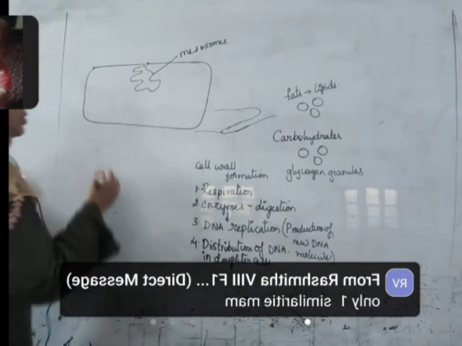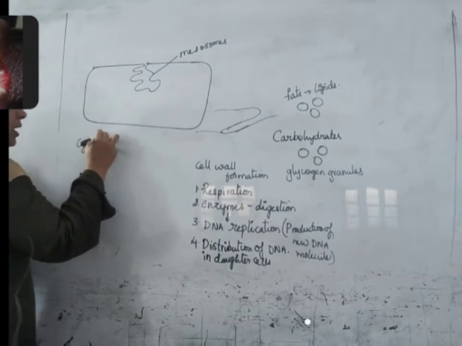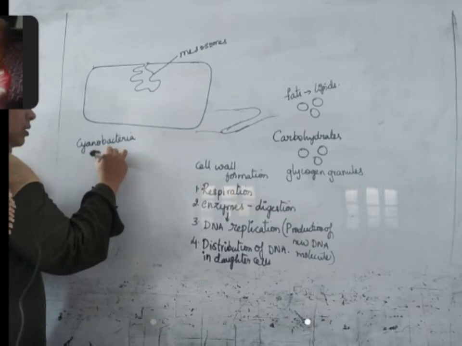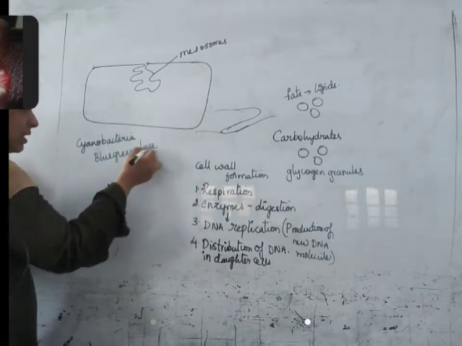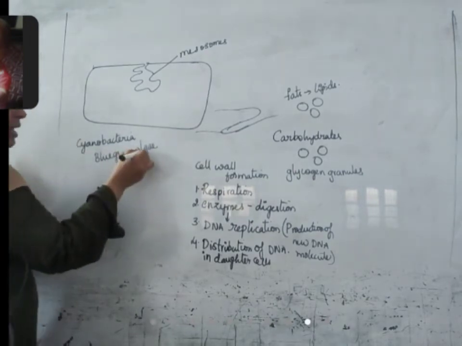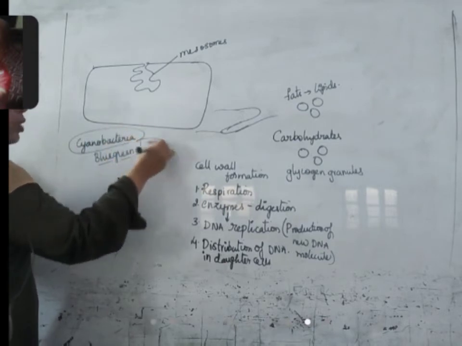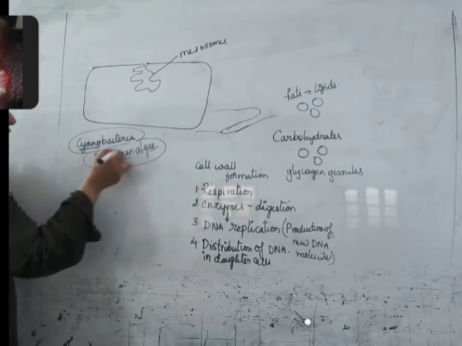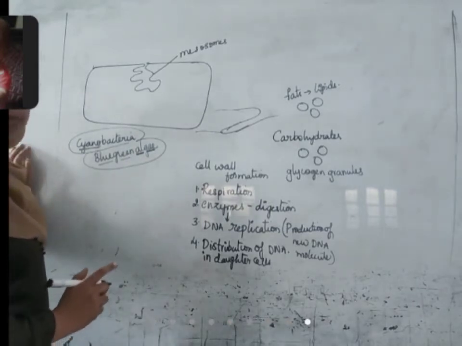Apart from mesosomes, there are cyanobacteria, or blue-green algae. They are one type of bacteria. They are not algae, but they are named algae. Cyano means blue, so they are blue color bacteria. They can make their own food, that's why they are called algae, but they are bacteria.